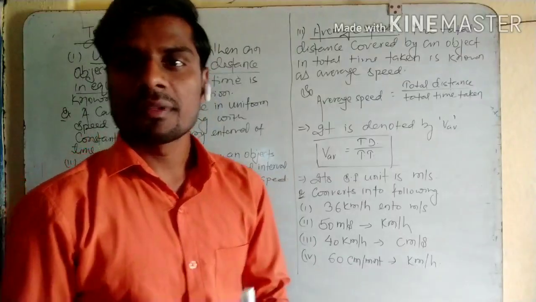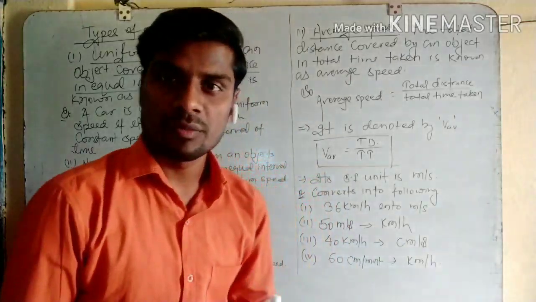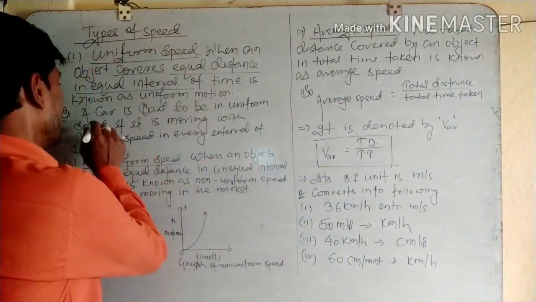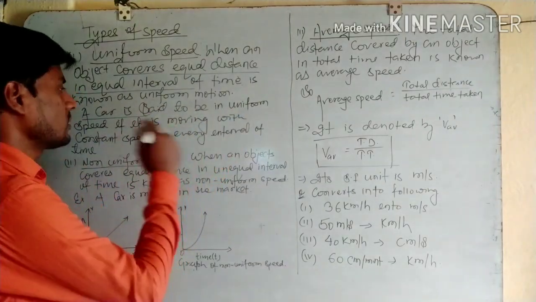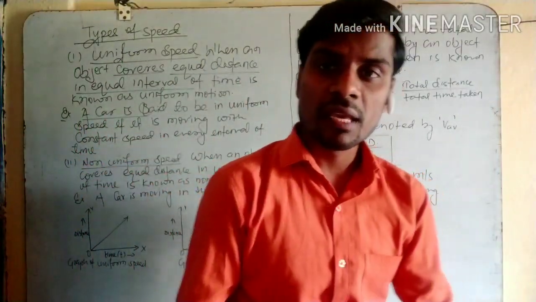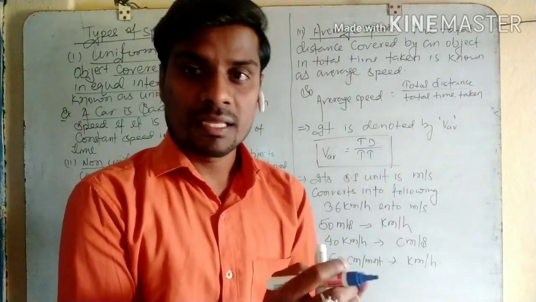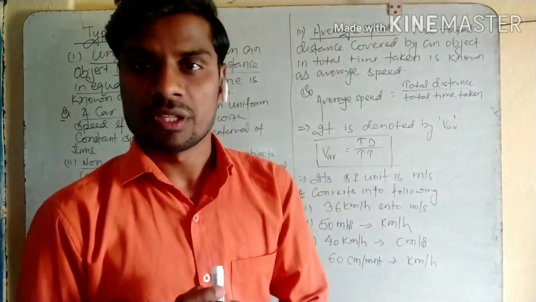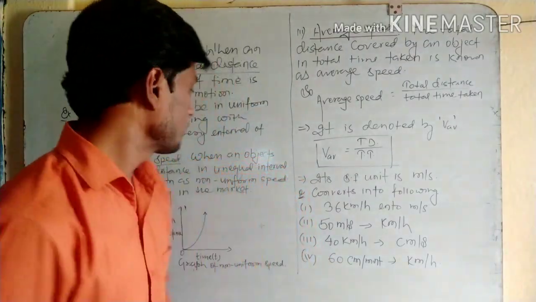For example, when a car is moving with constant speed in every interval of time, then that car is said to have uniform speed.